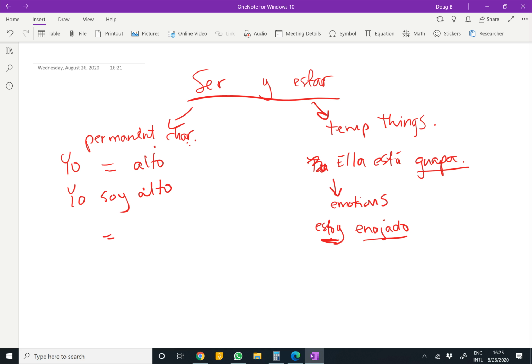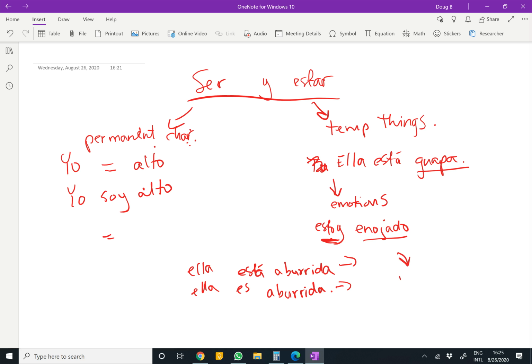Another one, por ejemplo, you can probably hear people in my hallway right now. Está aburrida. Ella es aburrida. Both of these are correct, but they have different meanings. So aburrida means bored, right? So the first one, estar, is temporal. It's temporary. She is bored at the moment. Ella es aburrida means she is boring. Very different. She is boring, permanent characteristic.